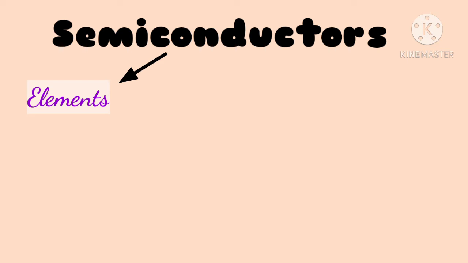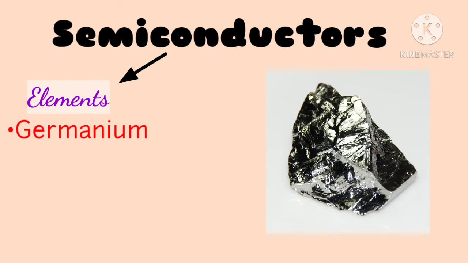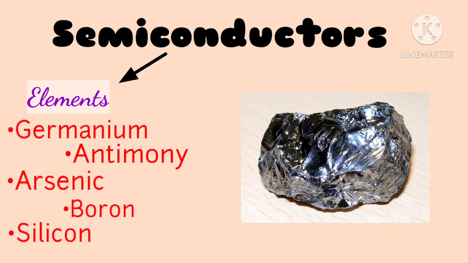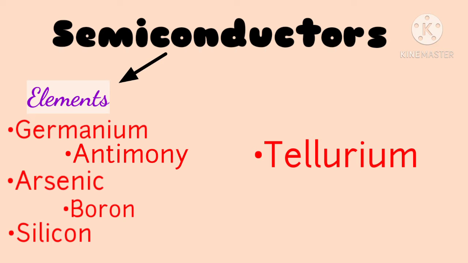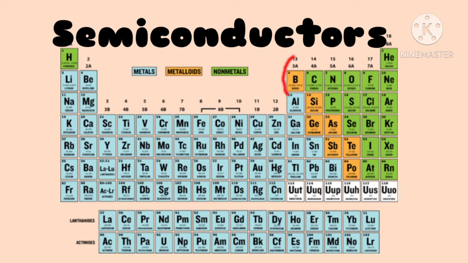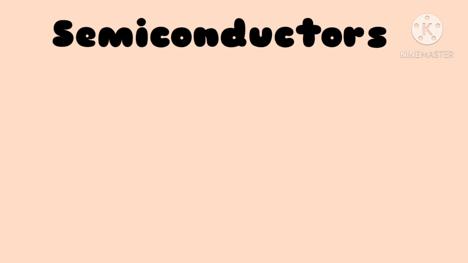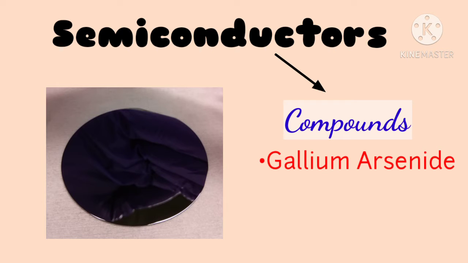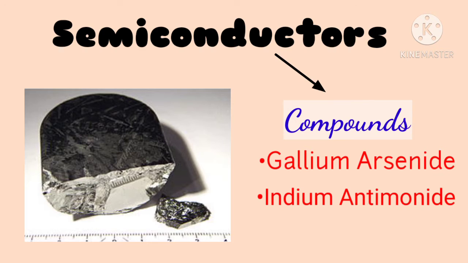Elemental semiconductors include germanium, antimony, arsenic, boron, silicon, and tellurium. These elements are basically found from group 3A to group 6A in the periodic table. As I've mentioned, semiconductors can be compounds, including gallium arsenide and indium antimonide.